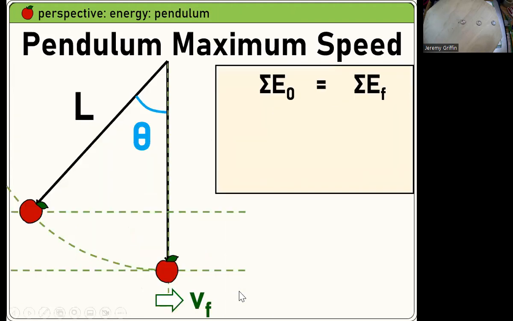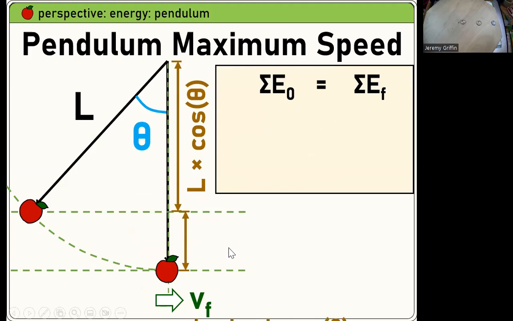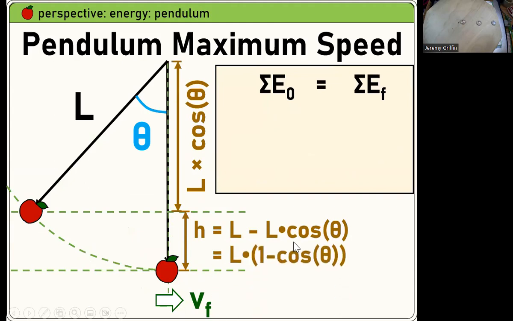Pendulum maximum speed. How fast is it going right at the bottom? Well, conservation of energy. Now this might possibly have some complex steps thrown in between. You might have to do some geometry first. Would you guys be able to figure out that is L times cosine theta? And this height change might be important for conservation of energy, right? It is the difference between L and L cosine theta. And if you want to, you can factor in an L, make it look like that.